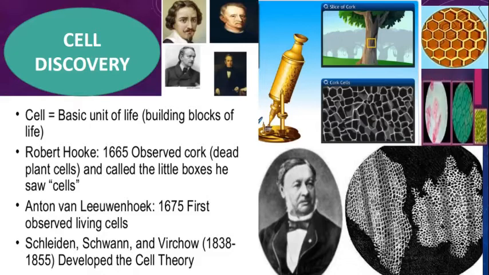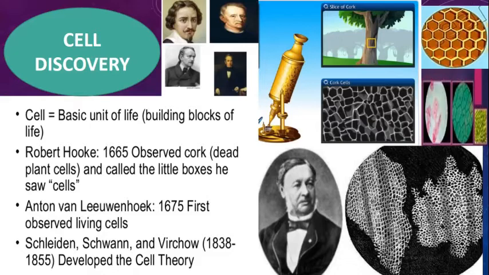So there is one more scientist called Robert Brown. Robert Brown discovered the nucleus for the first time. So here are the basic discoveries of the various scientists.